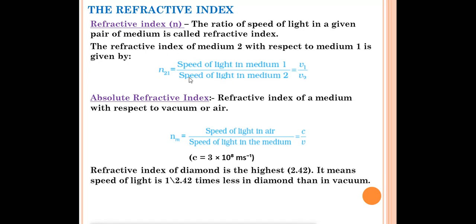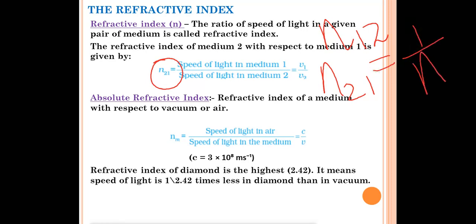One or two more formulas you have in this one. Suppose in the question the refractive index of the first medium with respect to the second medium is given and you want to calculate the refractive index of the second medium with respect to 1. Then how will you calculate that? The refractive index of the second medium with respect to 1 is the reciprocal of the refractive index of the first medium with respect to 2. So this is our one formula. N21 is equal to V1 by V2. N21 is equal to 1 by N12.